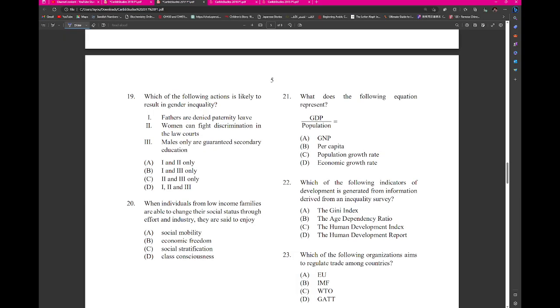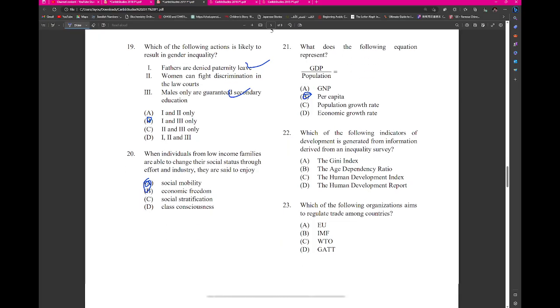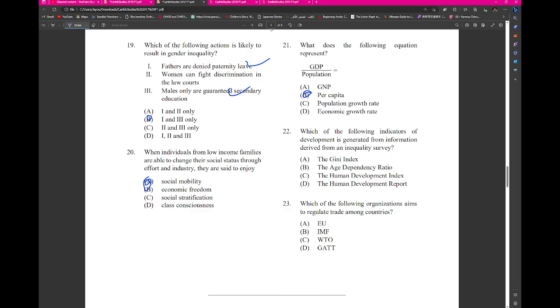19. Which of the following actions is likely to result in gender inequality? So we're seeing 1 and 3. When individuals from low-income families are able to change their social status through effort and industry, they are said to enjoy social mobility. What does the following equation represent? This would be per capita GDP. Which of the following indicators of development is generated from information derived from an inequity survey? This would be the Human Development Index.